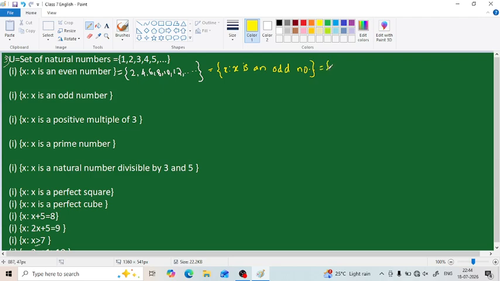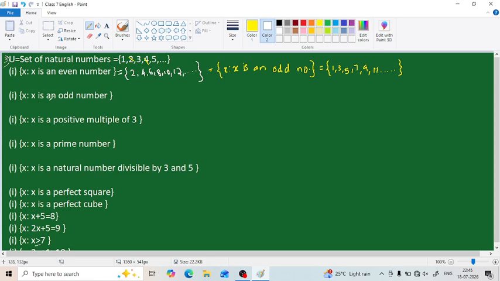In other words, we have 2, 4, 6, 8, and we have to eliminate 2, 4, 6, 8 from the universal set. So what will be the remaining elements? 1, 3, 5, 7 and so on, isn't it? So 1, 3, 5, 7, 9, 11 and so on. So this is the complement of the first one. Then moving on to the next question.